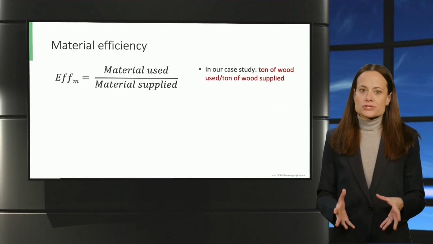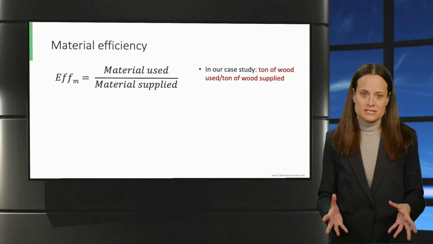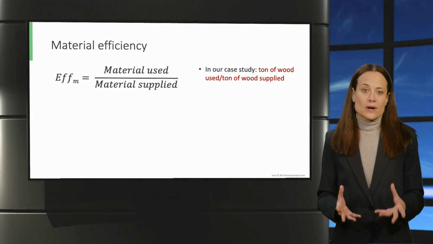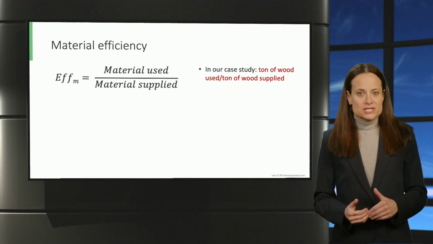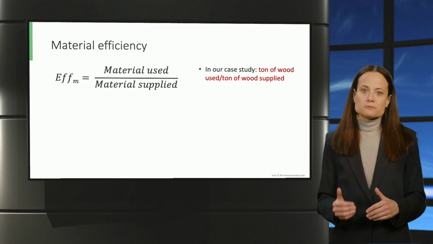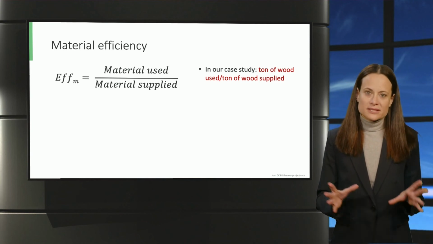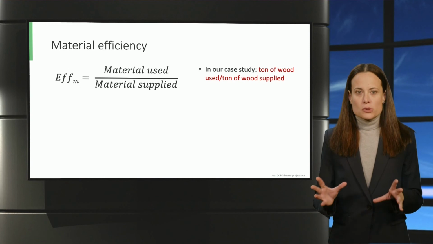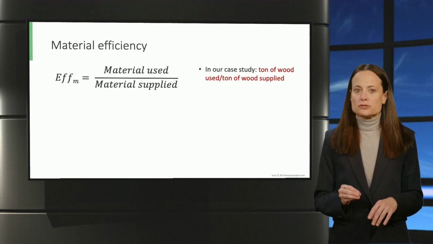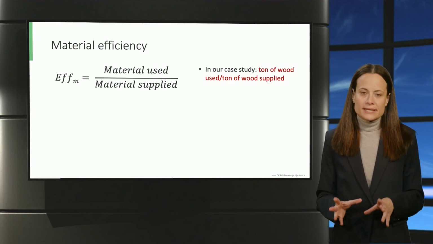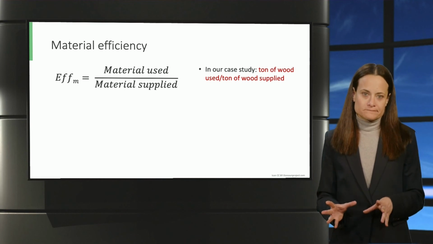Climate mitigation measures not only affect the energy streams, as explained in video 1.1. Material efficiency can be defined as the ratio between the material used and the material supplied. In our pulp mill case, mainly the ratio between the wood used to produce the pulp and the wood supplied to the plant.